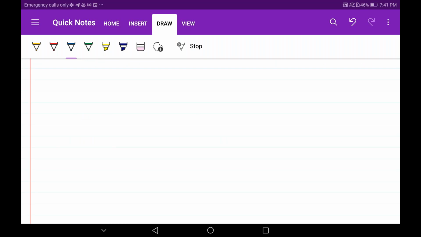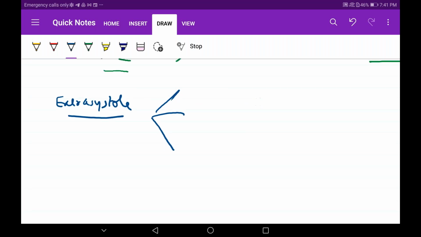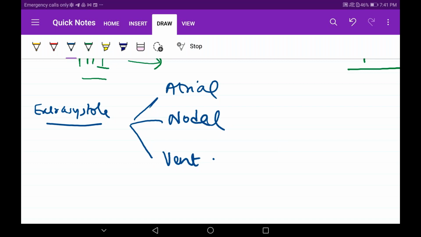So extrasystoles are further divided into three types. You do not have to go into detail, just take running notes or get an idea. It's divided into three types: atrial, nodal, and ventricular. Now, what is this extrasystole? You have understood how it comes from ectopic beats. Ectopic is the main culprit for this.